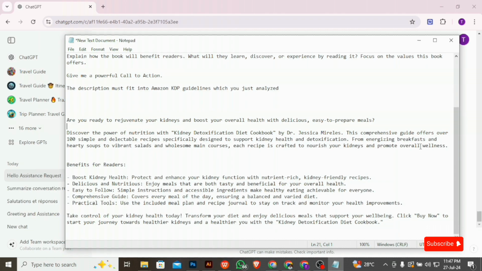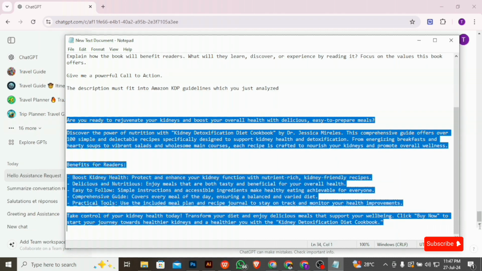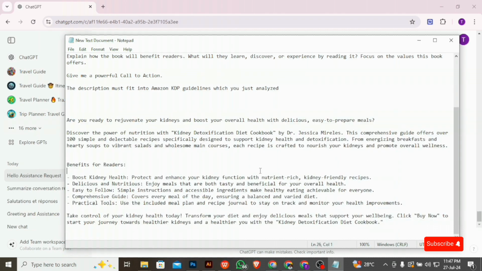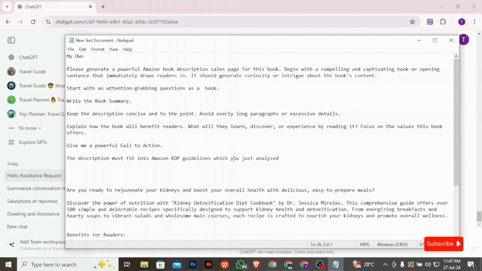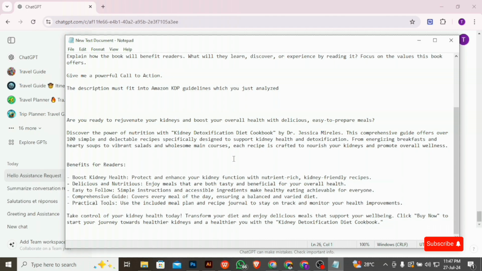Are you seeing how easy it is, and based on the description guidelines on Amazon KDP, this fits into it? You won't have any issues with your description if you create your description using this method. So with this, now when you upload on Amazon, your book is good to go as regards your description.